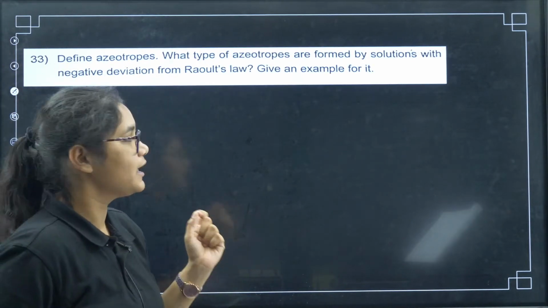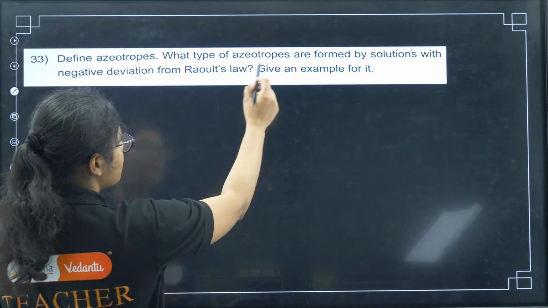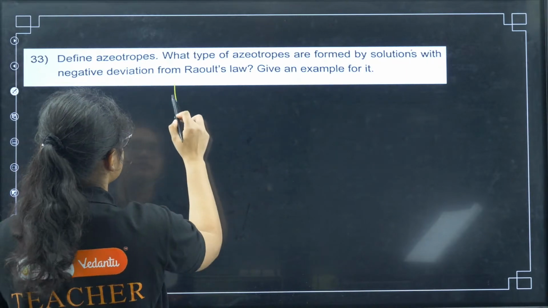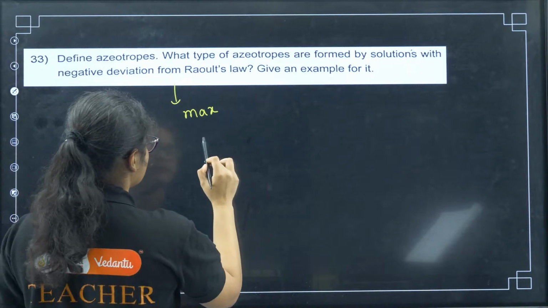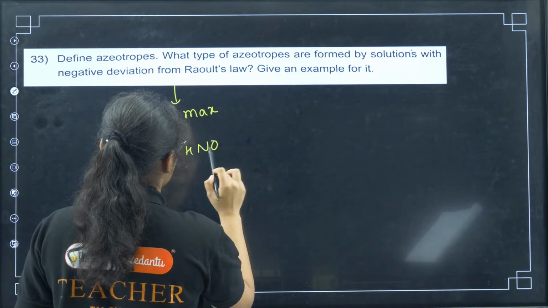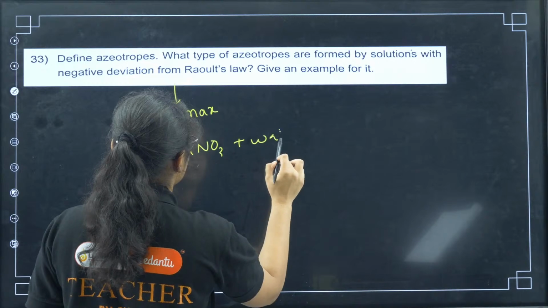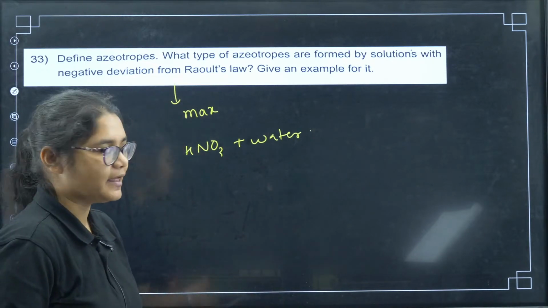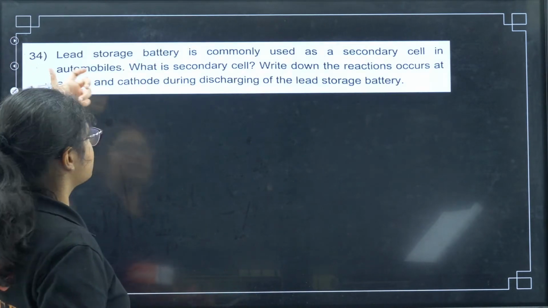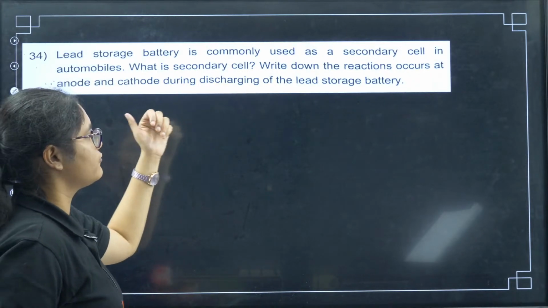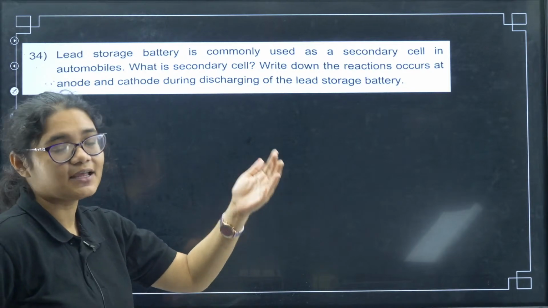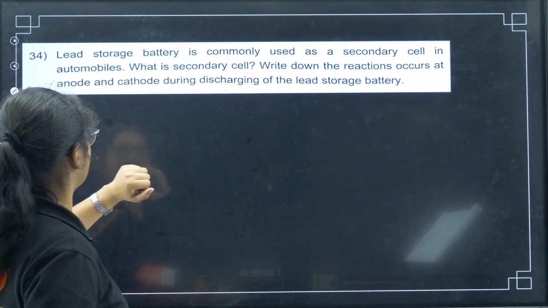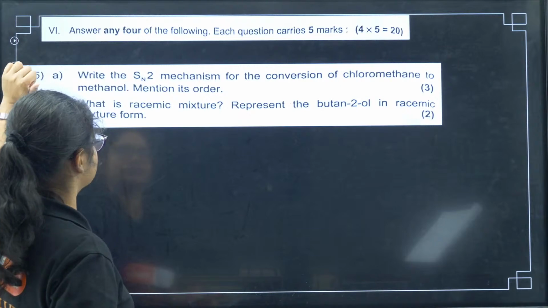Azeotrope definition, and what type of azeotropes are formed by negative deviation? Negative deviation shows maximum boiling azeotrope. And what is the example? You have nitric acid, right, and water, 38% and 68%, right? That example you have to write. Next, lead storage battery, reactions of the lead occurring at anode and cathode. So at anode oxidation takes place, at cathode reduction takes place. So that reaction you have to write. This is also a very easy question.